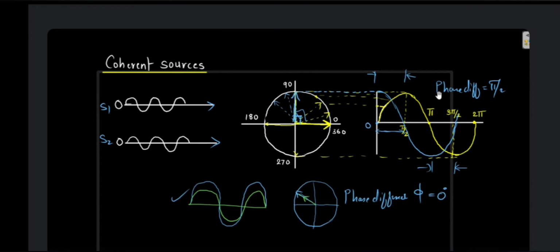So how do we define a coherent source? Two sources of light which continuously emit light waves of the same frequency or wavelength with a zero or constant phase difference between them are called coherent sources. So three conditions: same frequency, obviously same wavelength, and the third, they should have a zero phase difference or a constant phase difference. Then they are called coherent sources. So what will be incoherent sources? The two sources of light which do not emit light waves with a constant phase difference are called incoherent sources.